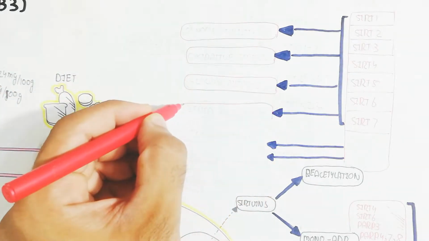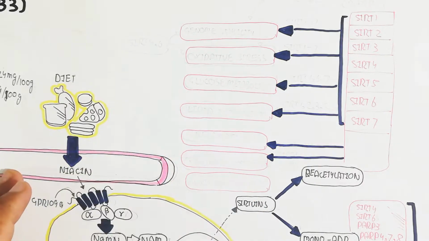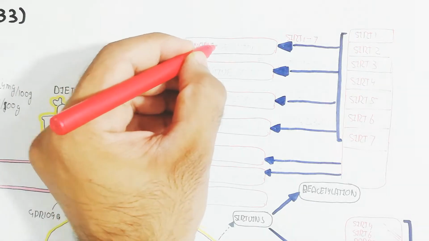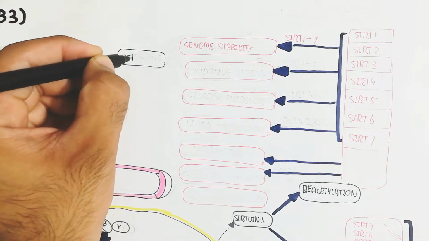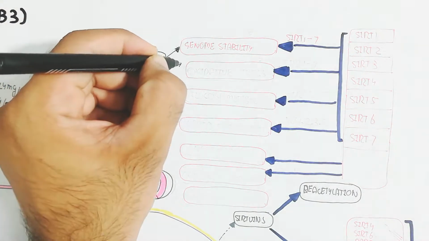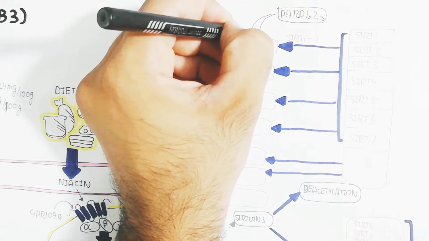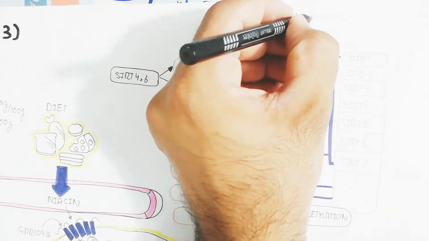PARP gene, the poly ADP ribose polymerase enzyme, used for genome stability. Oxidative stress can be created through the SIRT1 and 7 genes, and the same mechanism involves SIRT4 and 6. On the other hand, SIRT1, 6 and 7 are involved in glucose metabolism.